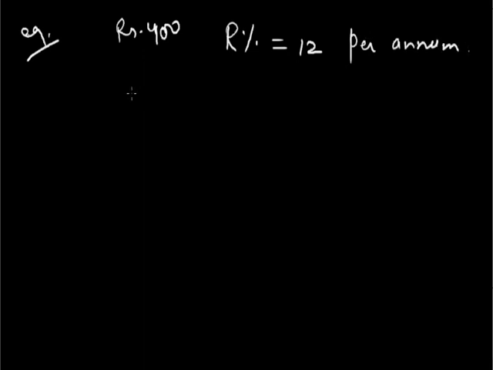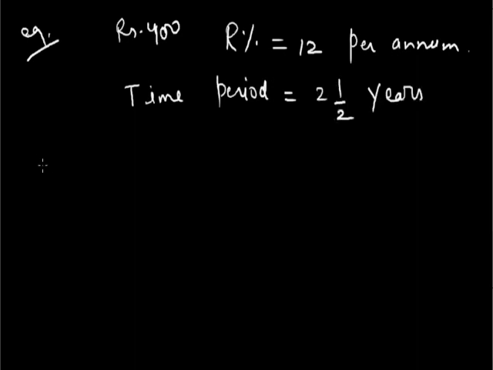Now example number 2. Someone has borrowed rupees 400 from his friend at the rate of interest, given in percentage, as 12% per annum. Now calculate the interest and amount paid by the person to his friend after 2.5 years. That means the time period is 2.5 years. Let us see the solution of this question.